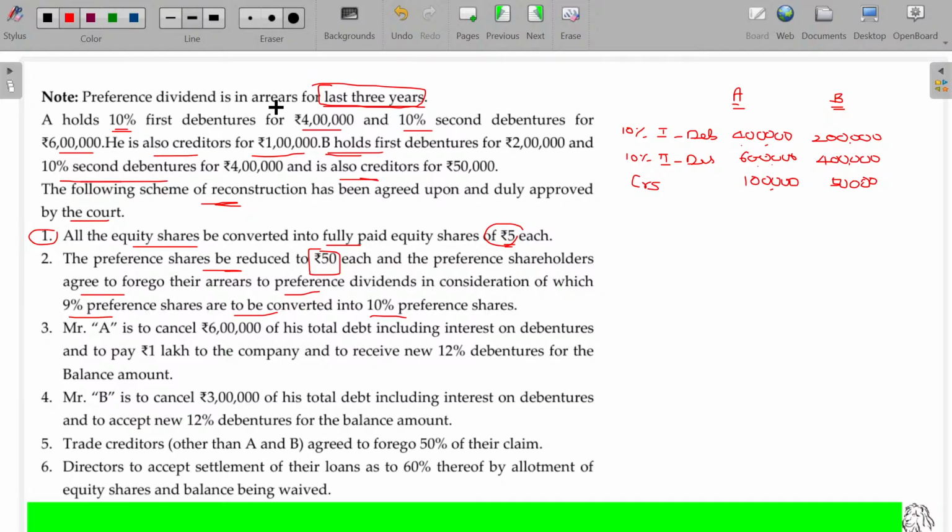Anyhow, increasing from 9 to 10, there will not be any profit or loss currently. Forget about that. But 100 rupees preference share is converted into 50 rupees. The difference between these two, 50 rupees, is your gain, which can go to the capital reduction account.